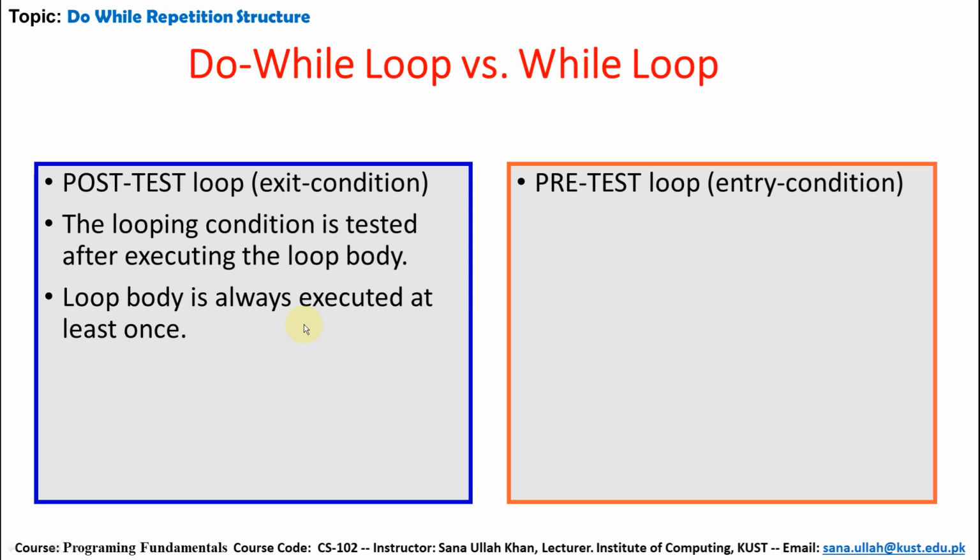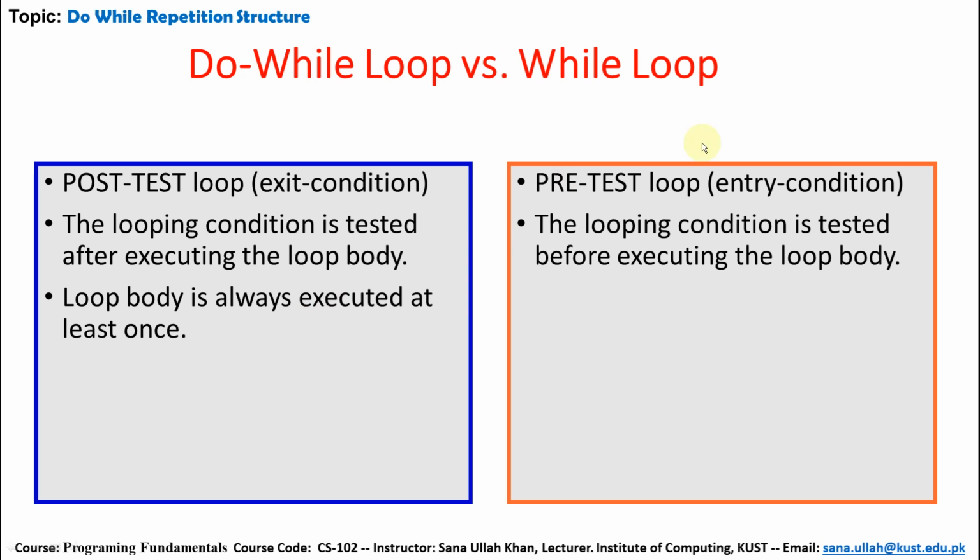The first thing on entry to the loop is the test condition. When the condition is true, the statement or body of the loop will be executed. When the condition is false, the body or statement of the loop will not be executed. So the looping condition is tested before executing the loop body. The loop body may not be executed at all.